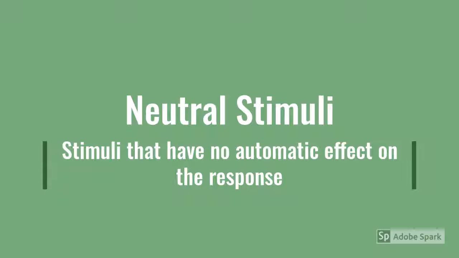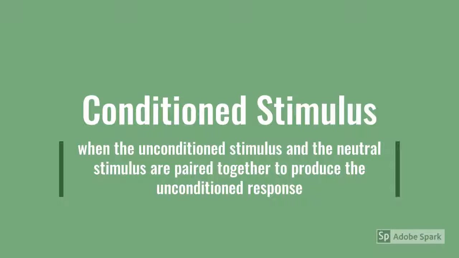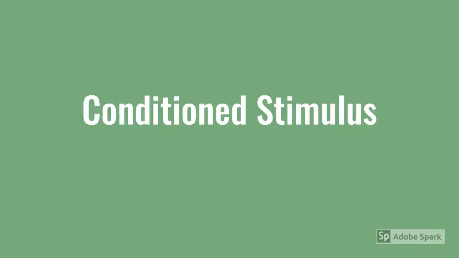Neutral stimuli are stimuli that have no automatic effect on the response. In Pavlov's case, this would be the bell ringing. The conditioned stimulus occurs when the unconditioned stimulus and the neutral stimulus are paired together to produce the unconditioned response.